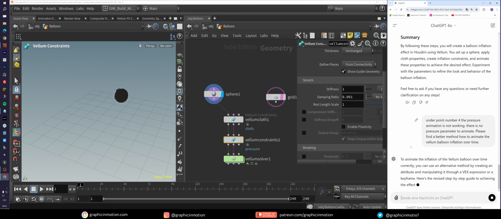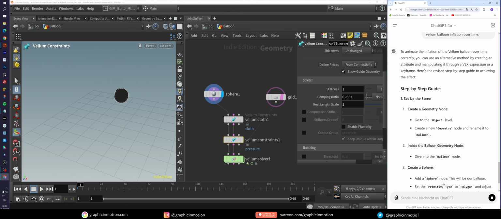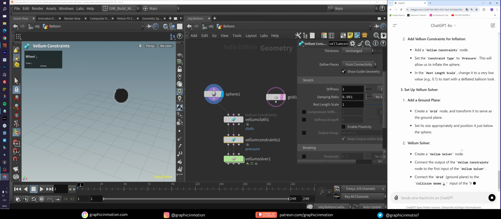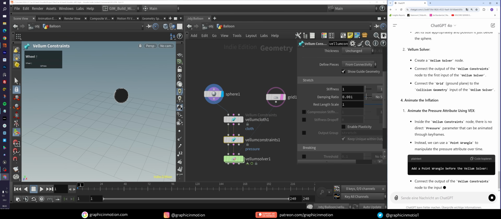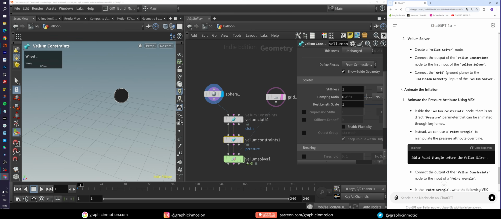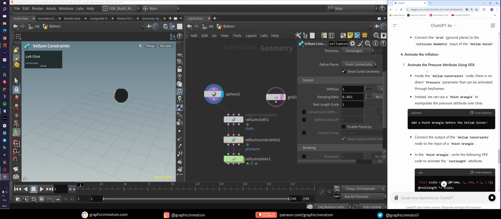Now he will probably just recreate this whole thing. Yeah, that's what I was expecting. And he will just change point number 4. And I know I tried this out already, and I know that it has actually big problems with doing this, because usually you have to go inside the solver and do these changes in there. And yeah, let's see whether we can get it to work. So now he updated this, and now he says, inside the Vellum constraints node, there is no direct pressure parameter that can be animated through keyframes. Instead, we can use a point wrangle to manipulate the pressure attribute over time.